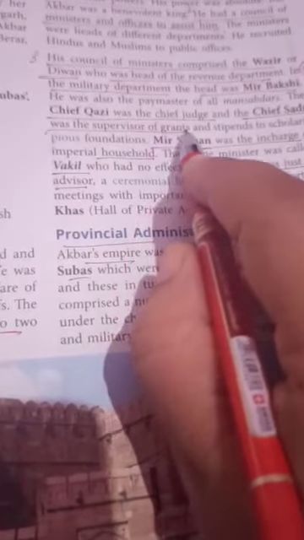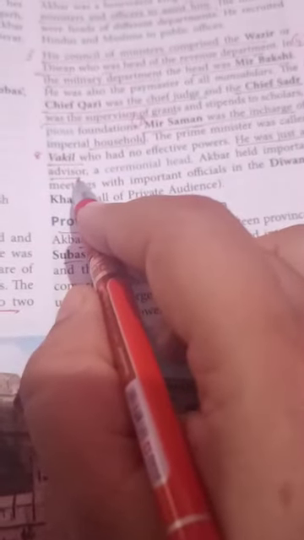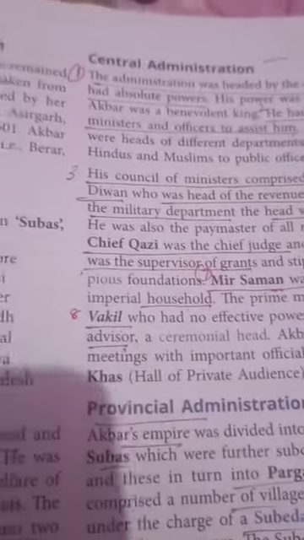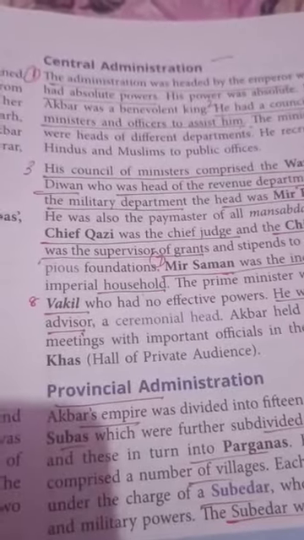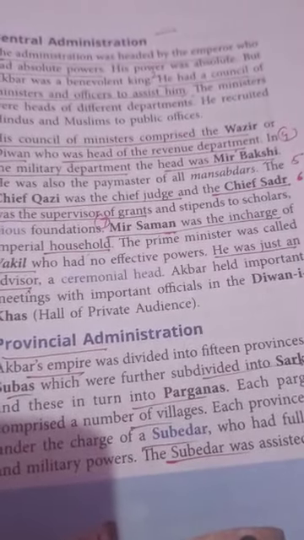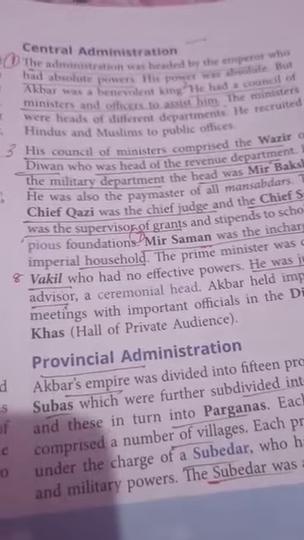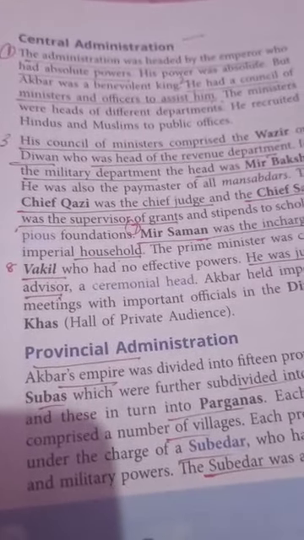The chief Sadr was the supervisor of grants. Mir Saman was in charge of the household. Vakil was an advisor. These are the 8 points. This was the central administration.